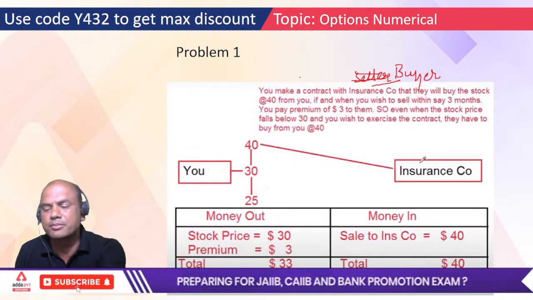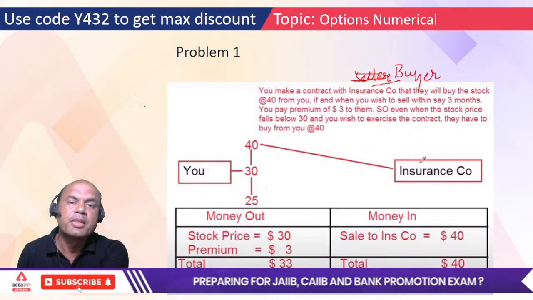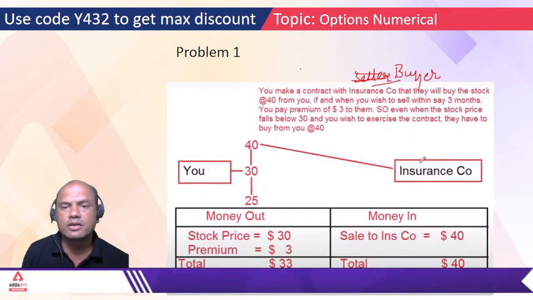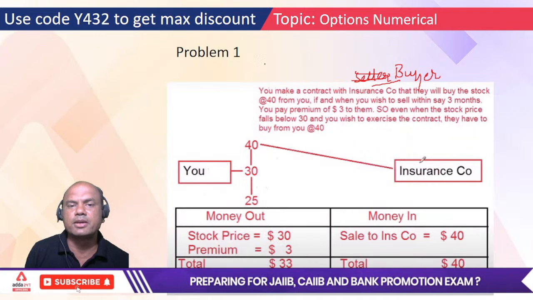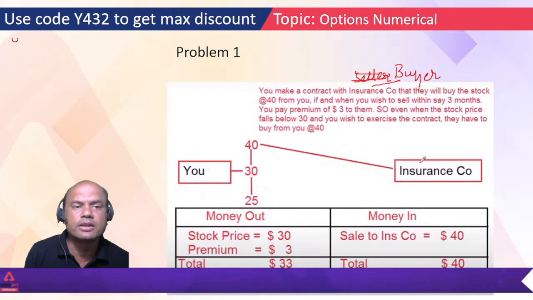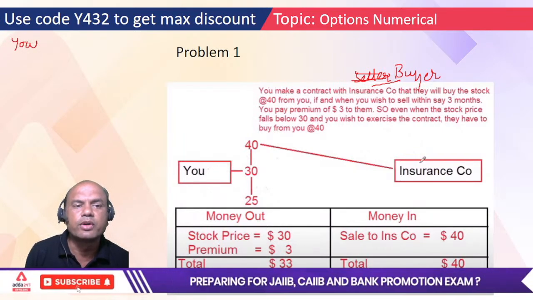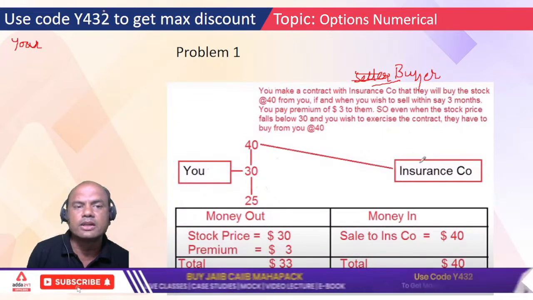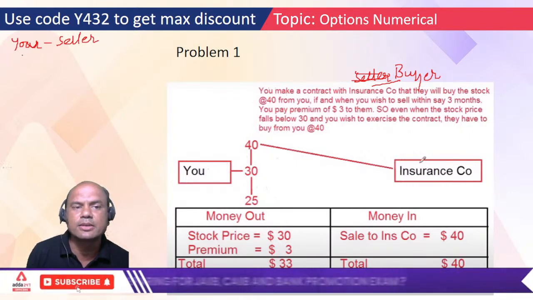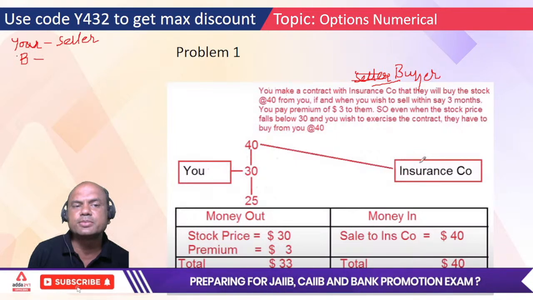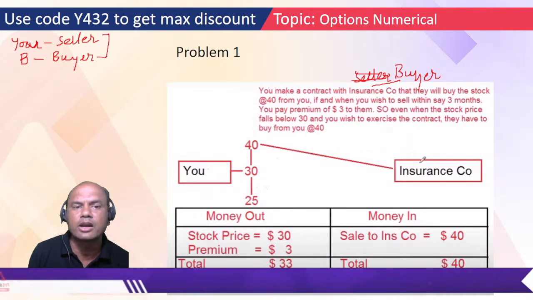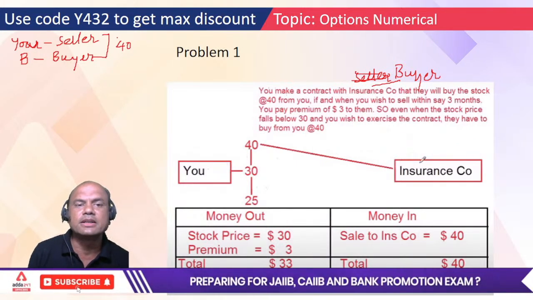Now I'll tell you one simple example. See here, always remember in this options market and futures market, there are only 3 players. Who are the 3 players? First, you, who are the buyer or seller. Firstly, let's consider you are the seller of that stock. Second person is this other guy, let's say B. This B is the buyer. We have entered into a contract to buy at 40. Let's say presently the stock rate is 30.